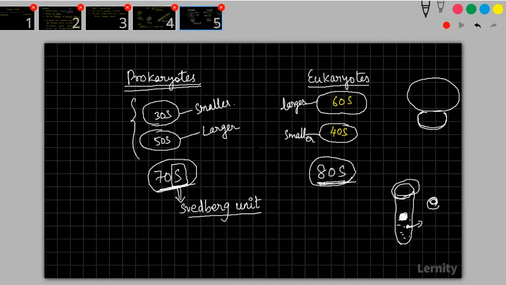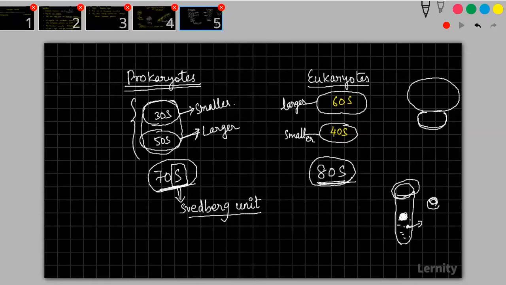For isolating the smaller subunit of a prokaryote, you have to apply a different speed. To isolate the larger subunit, you have to use a different speed. For isolating the whole ribosome, both together, you need to apply a different speed. So this should not add up. This is a different structure. When you consider the two together, that is a different speed at which you have to operate. If you want to isolate only the smaller unit, you need a different speed, and similarly for only the larger subunit.